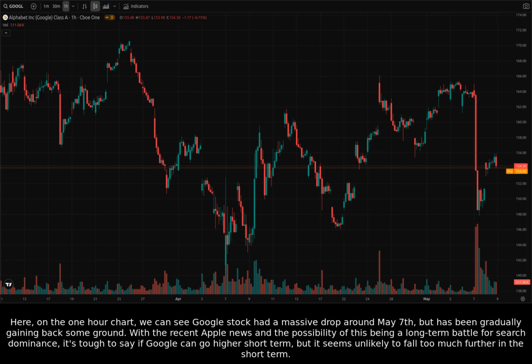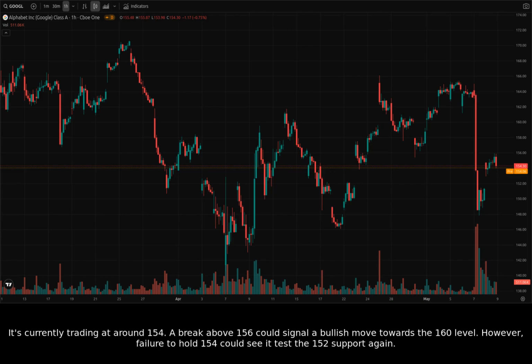With the recent Apple news and the possibility of this being a long-term battle for search dominance, it's tough to say if Google can go higher short-term, but it seems unlikely to fall too much further in the short term. It's currently trading at around 154. A break above 156 could signal a bullish move towards the 160 level. However, failure to hold 154 could see it test the 152 support again.